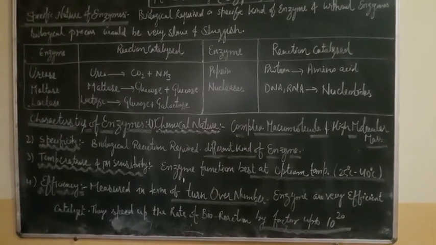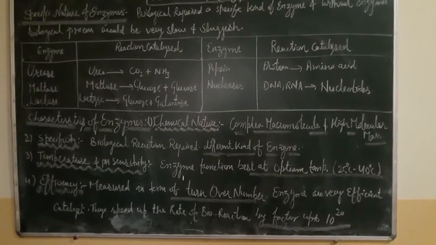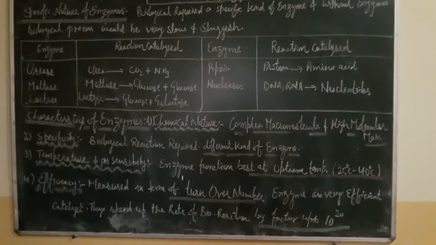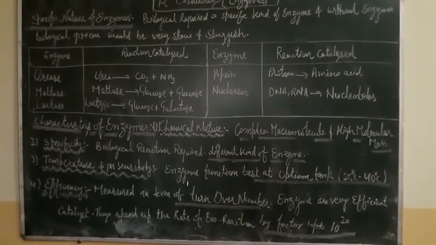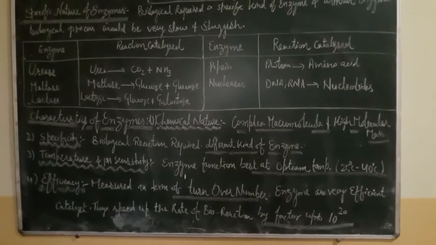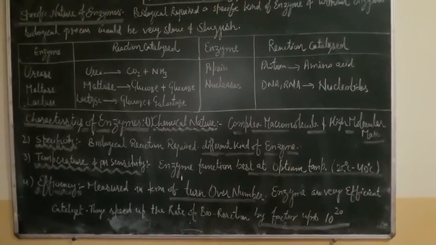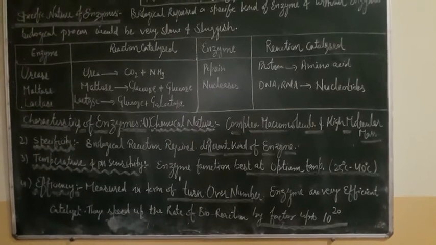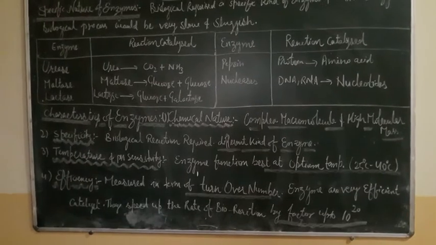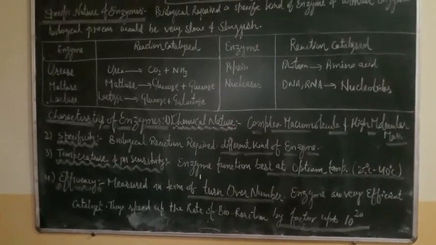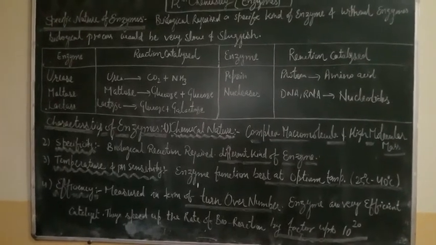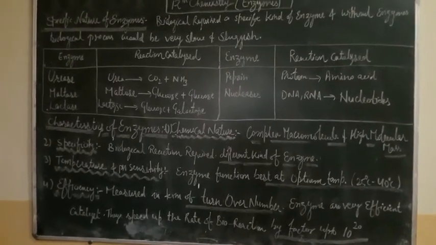The chemical nature of enzymes: they are generally complex macromolecules with high molecular mass. Second is specificity. Biological reactions require different kinds of enzymes because of their highly specific nature; each enzyme catalyzes only one chemical reaction. Only one enzyme can catalyze a particular biochemical reaction, a particular enzyme for a particular reaction.